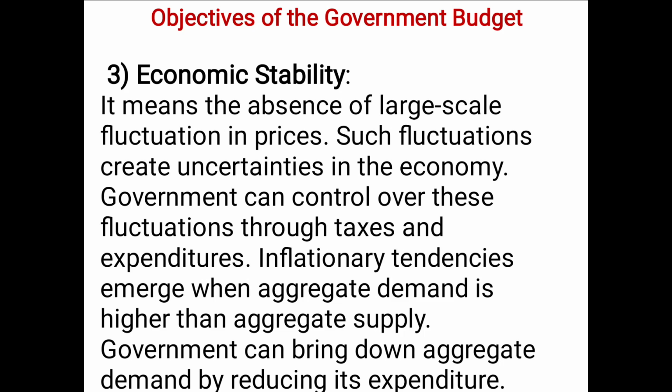Inflationary tendencies emerge when aggregate demand is higher than aggregate supply. Everyone knows inflation means aggregate demand is greater than aggregate supply, and government can bring down aggregate demand by reducing its expenditure. So whenever government reduces its expenditure, aggregate demand is reduced, because all of you know the government expenditure is the major part of aggregate demand. And whenever there is deflation in the economy, then government has to raise the aggregate demand, and for that purpose government increases its expenditure.